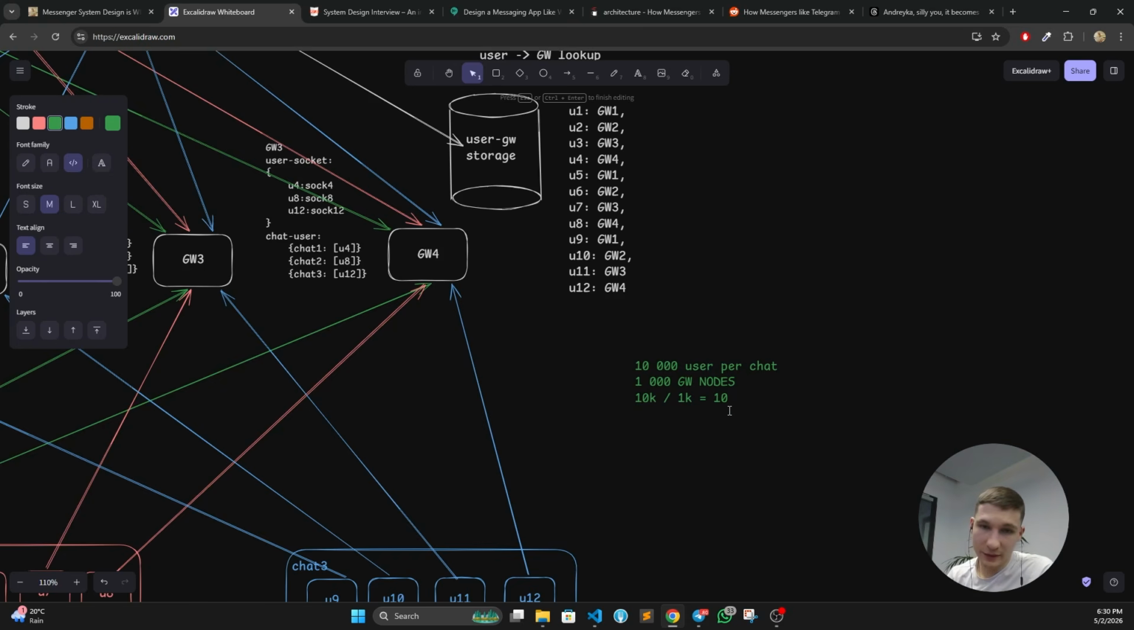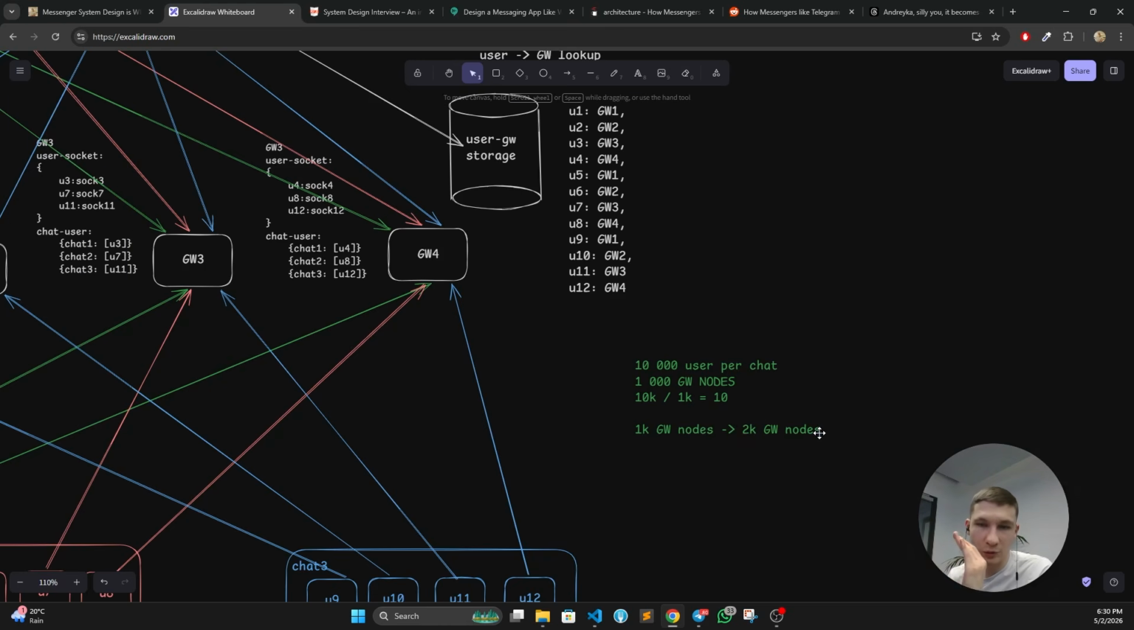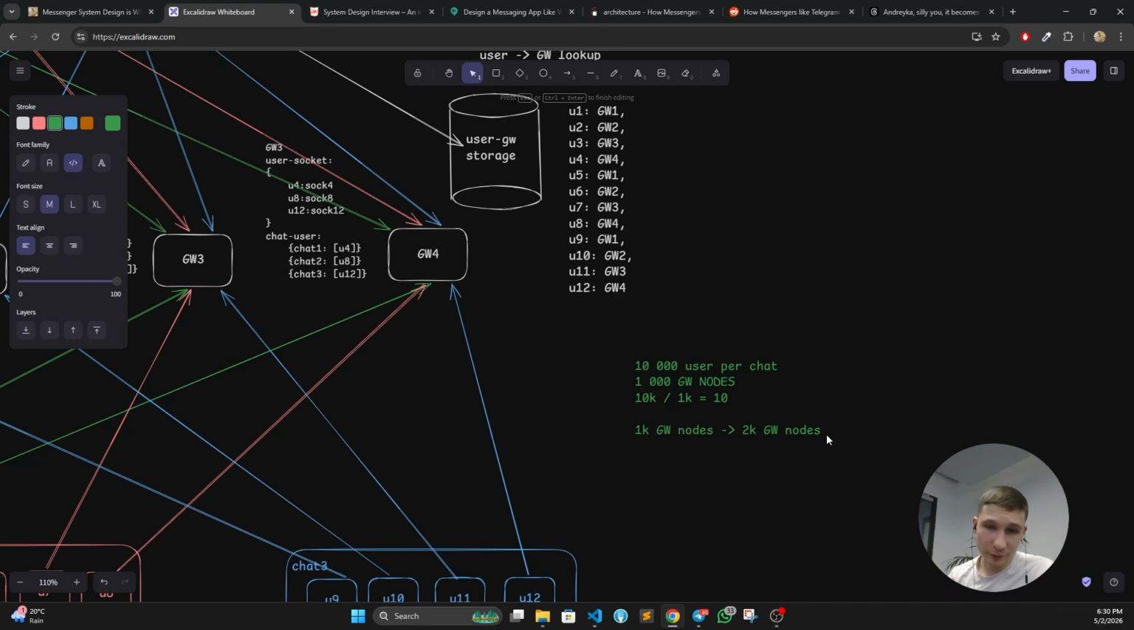Because let's say we have 1K nodes and we scaled it to 2K nodes. So right now we are spending twice more money, right? But what will change from here? 10K users per single chat is going to be divided by 2K of nodes, which is going to be 5 users per gateway node. It still requires this node to process messages from this chat. This is for a single chat, but for 1K of such chats, given 1 message per second, it is going to be 1K messages per second per gateway node.